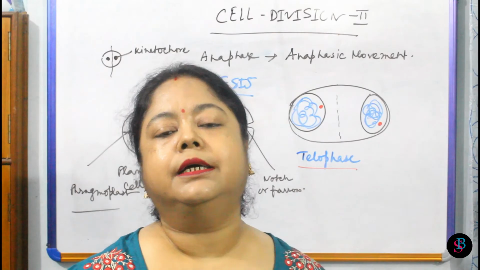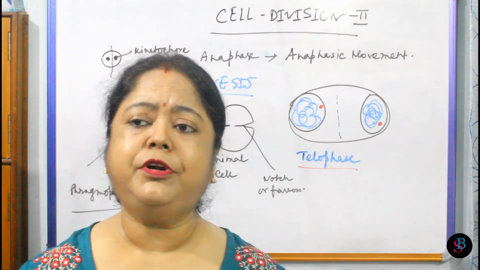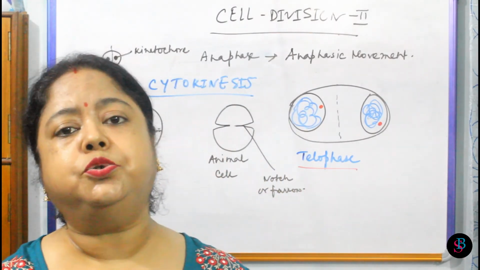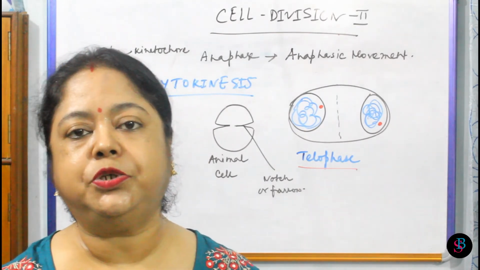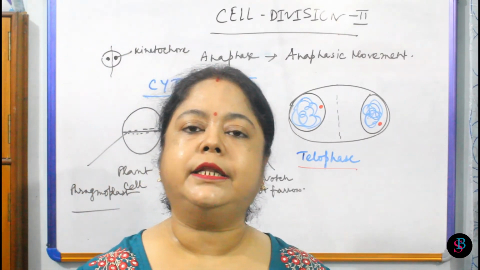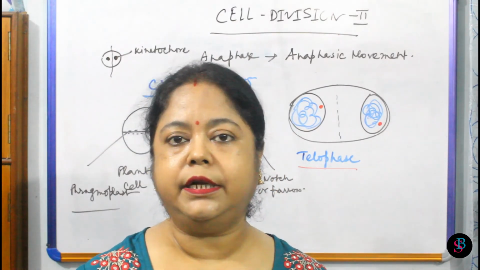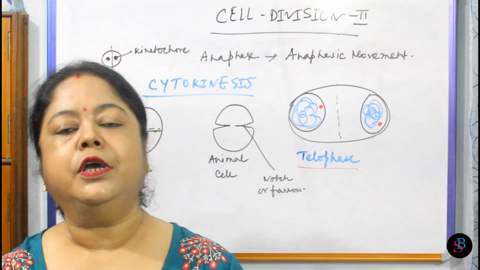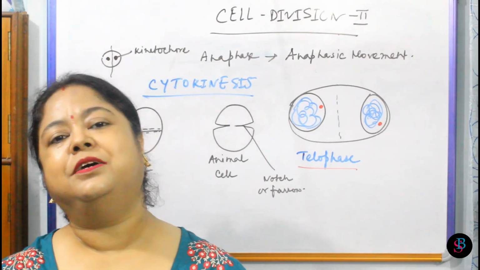Another thing is that mitosis helps different organisms to produce their own kind. Like in asexual reproduction, the organism can make their own kind by the cell division mitosis. So this is about the mitosis, and in my next video you will learn about the meiosis. After that, bye to you.